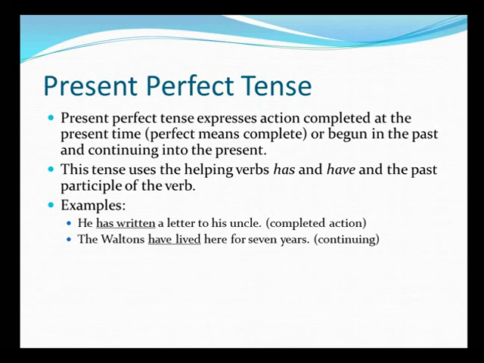So you would notice in perfect tense you would have an auxiliary verb like has or have given to you, and the past participle form of the verb, that means the third form of the verb, is going to be used here. He has written a letter to his uncle, which implies that the action is complete. So as we learned, present perfect tense would be used for expressing an action which is either completed at the present time or it has begun in the past and it is continuing into the present.